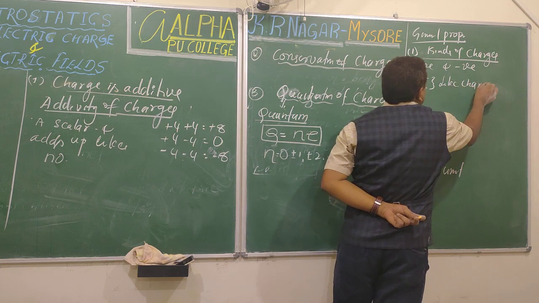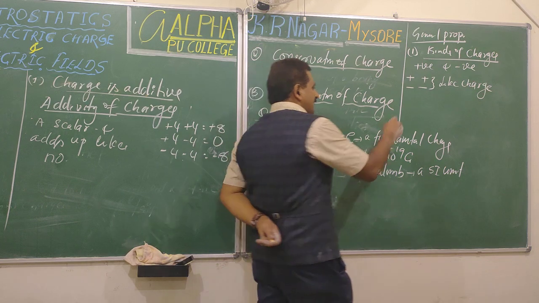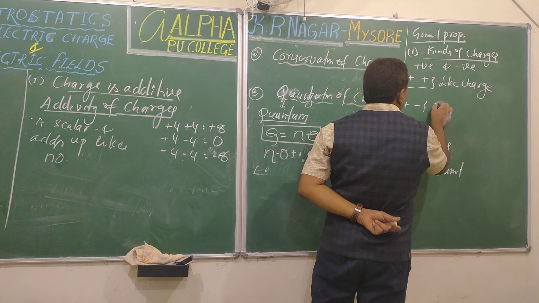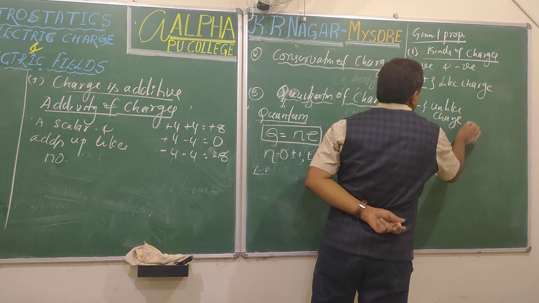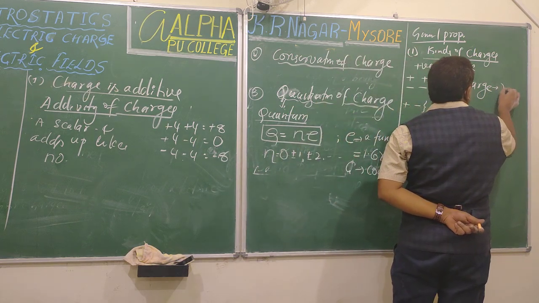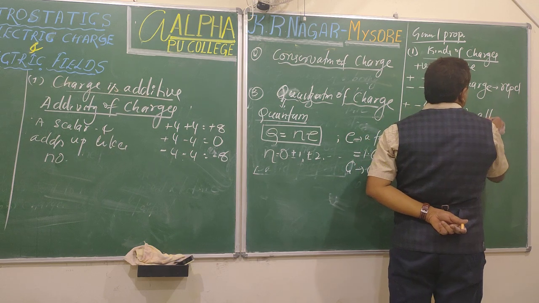Whereas plus and minus together, when you consider, called unlike charges. Remember students, like charges repel and unlike charges attract.